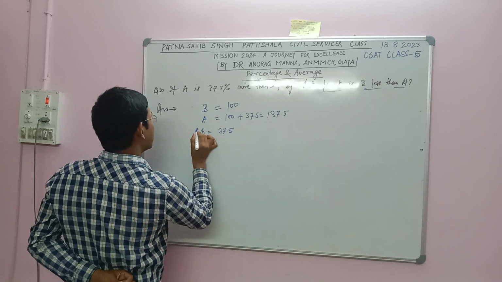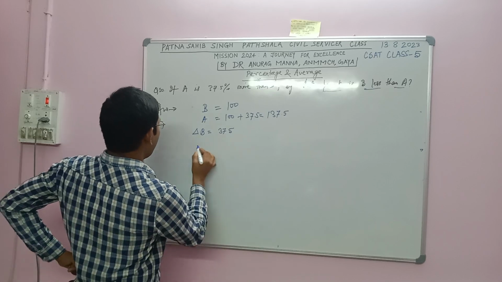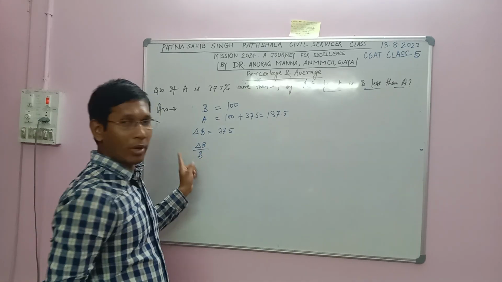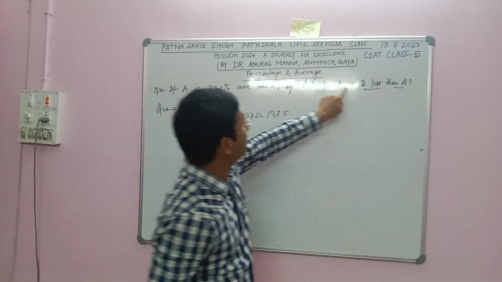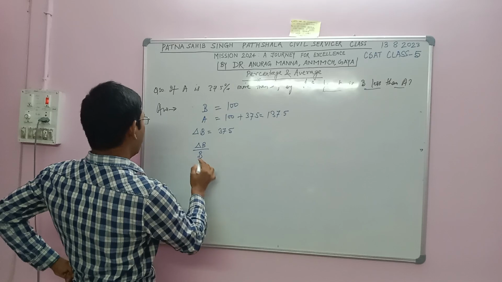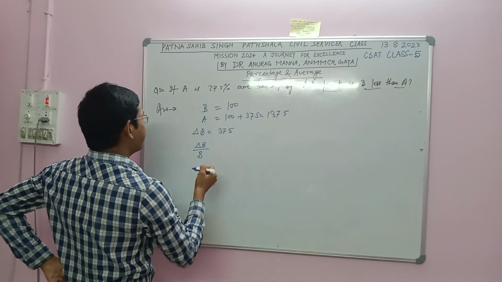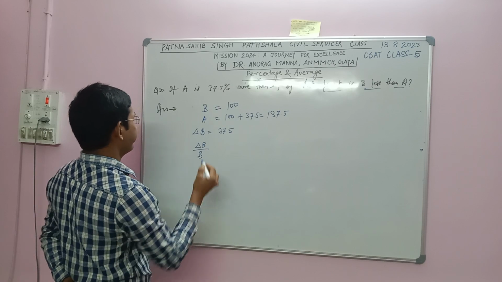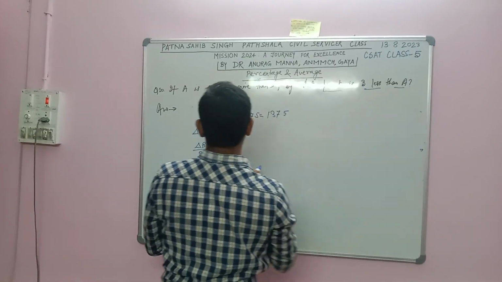B is less than A by 37.5. So this much we have to calculate. By what percent is B less than A?